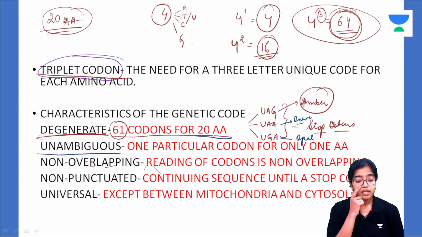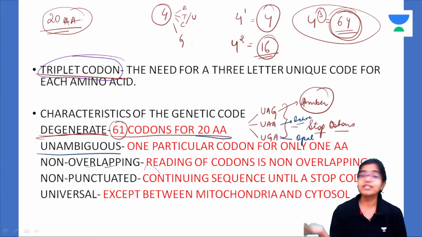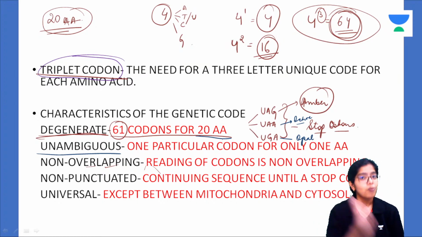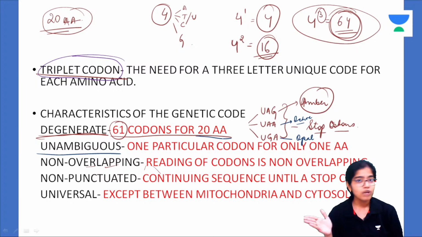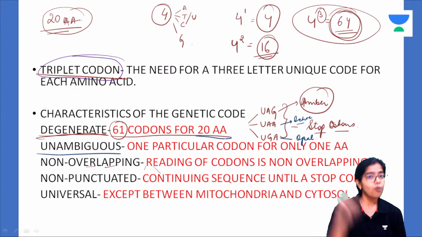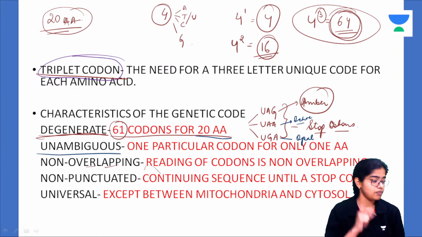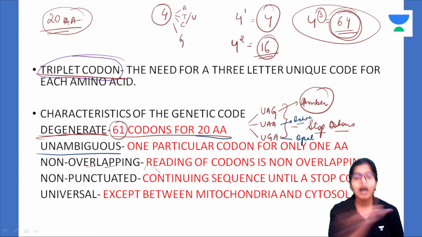Now you understood? One amino acid can have more than one codon, but the opposite is not true. One particular codon will code for only one amino acid. So one code is unambiguous.